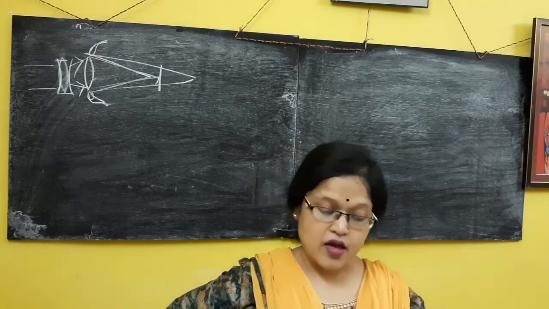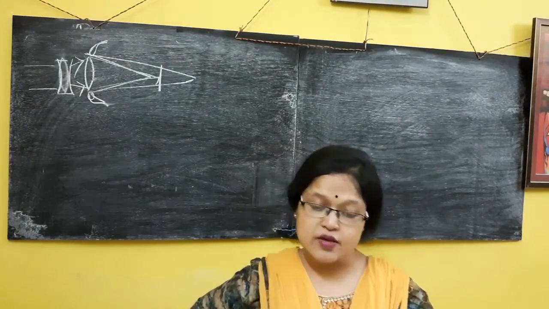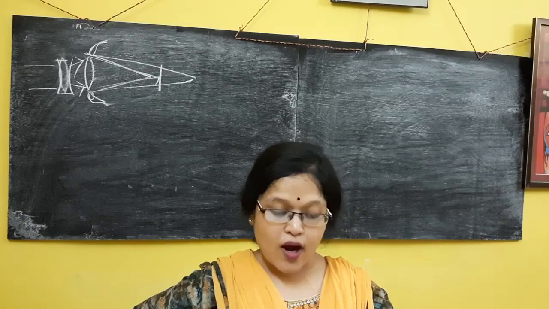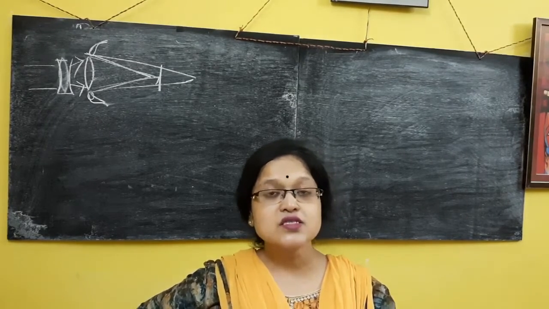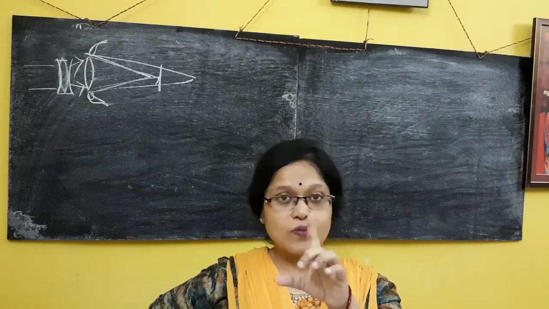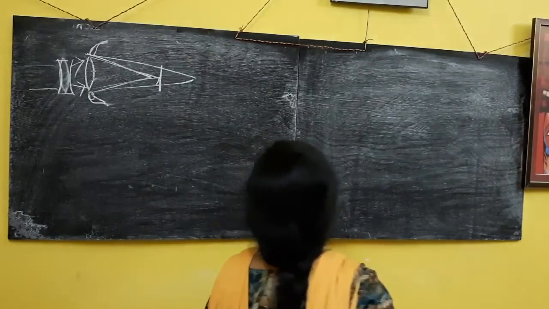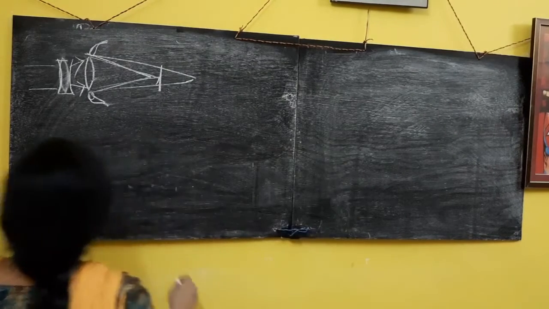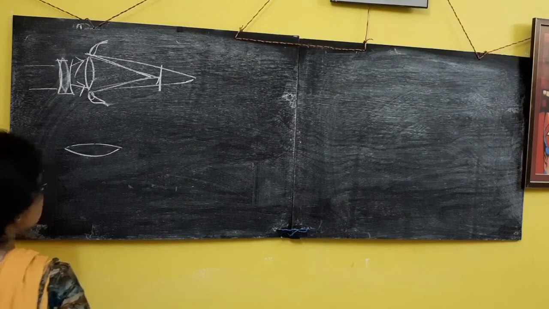so the leaf looks green. The next question is: when a convex lens forms an image of the sun, what will be the position of the image with respect to the lens? A magnifying glass is also one type of convex lens. So if you have a convex lens, sunlight comes from the sun.